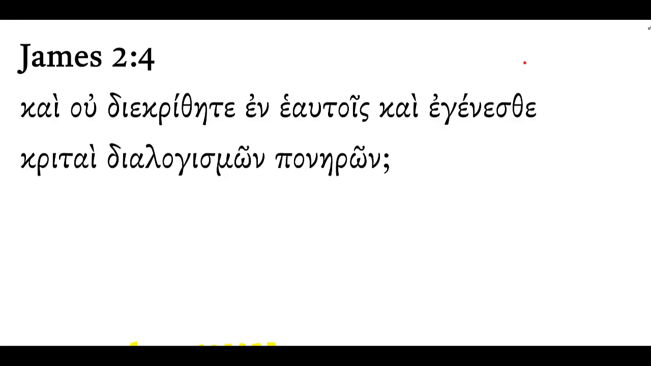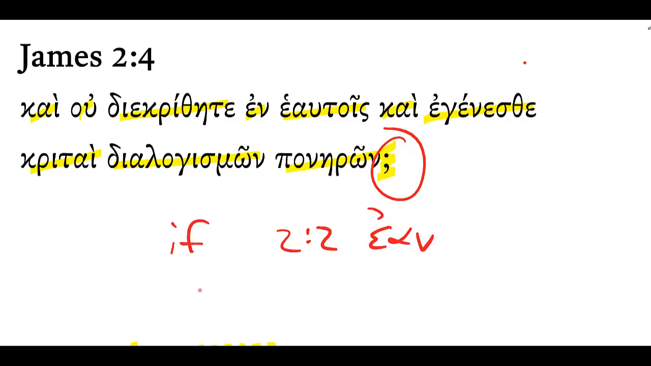James 2:4. Kai ou diakritheita in haotois, kai egenestha kritai dialogismon paneron. Try to say that with a rising intonation to show this is a question. To understand this verse, we need to look all the way back to 2:2, where we have the beginning of the third class conditional, the if part of the if-then statement. This verse 4 is the then part, the apodosis, right?